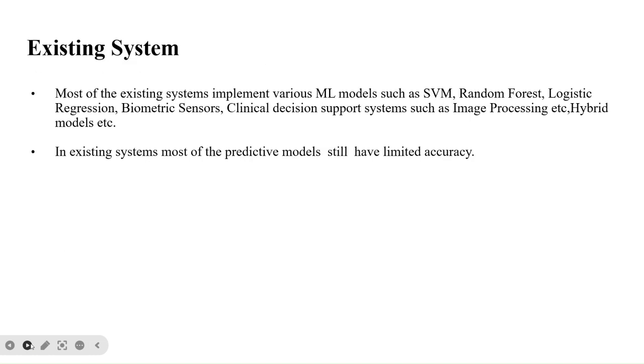Moving on to existing systems. Most of the existing systems out there implement various machine learning models such as SVM, support vector machine, random forest, logistic regression, biometric sensors, and clinical decision support systems such as image processing and etc. These existing systems have limited accuracy, so we cannot precisely say if a person has the disease or not.